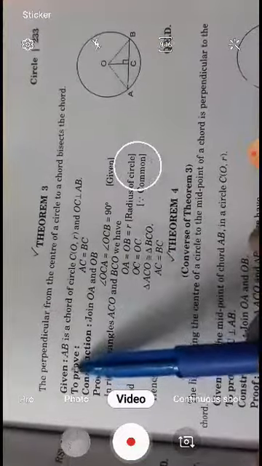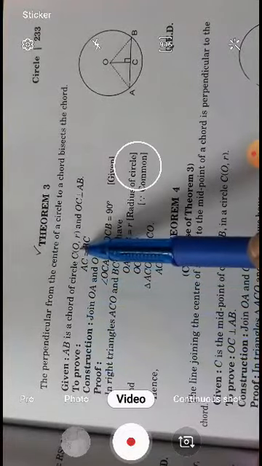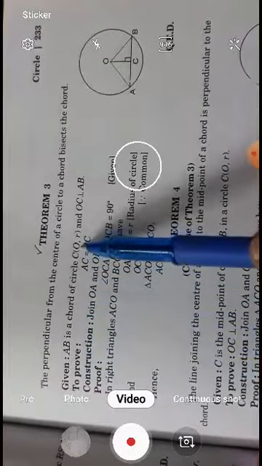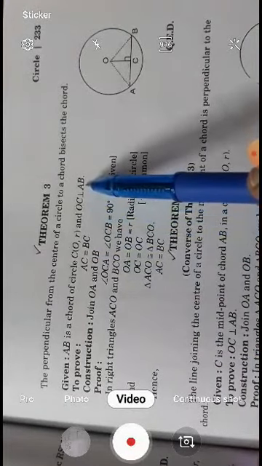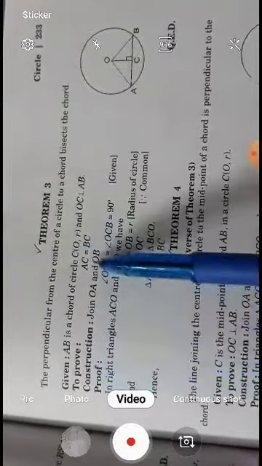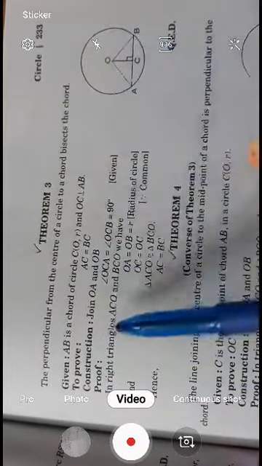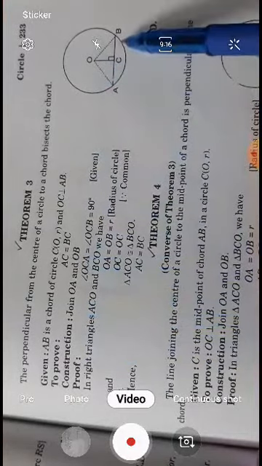Then how to prove it? Look, given: AB is the chord of the circle, R is the radius, O is the center, and OC is perpendicular to AB. What we have to prove? To prove: AC and BC are equal. Construction: we join OA and OB.